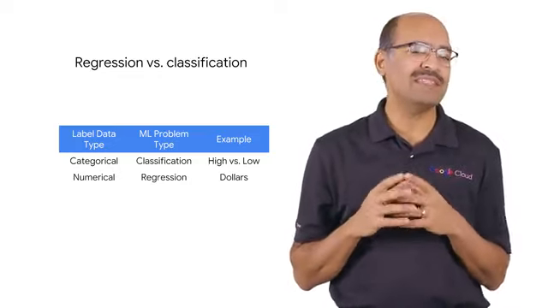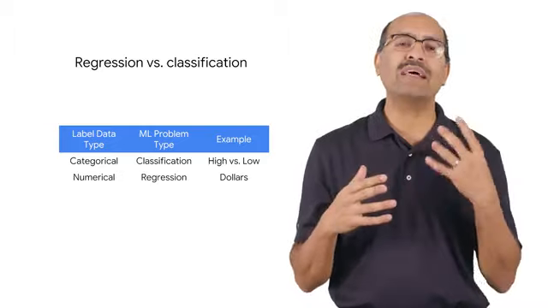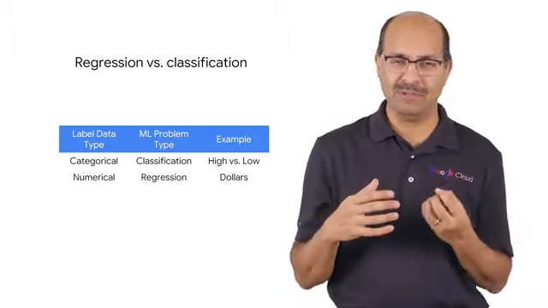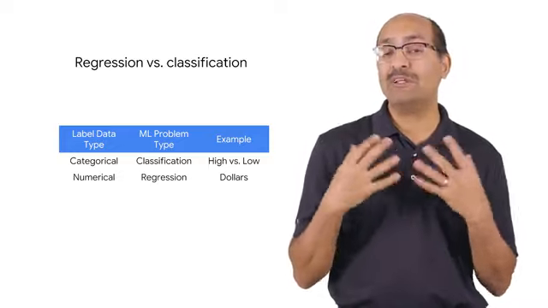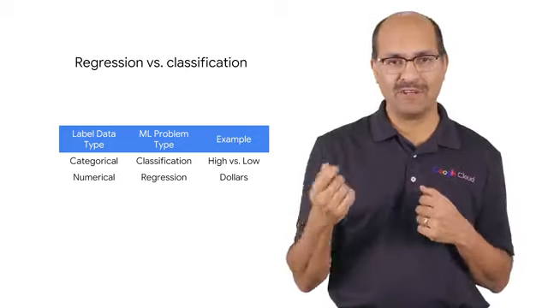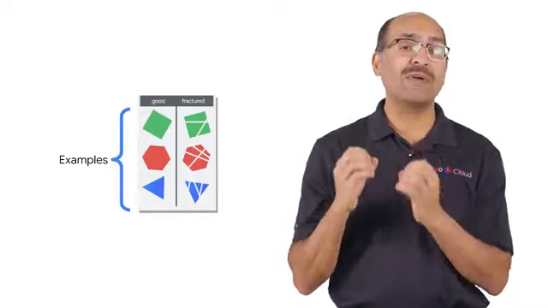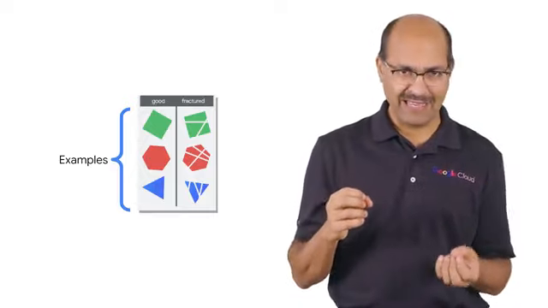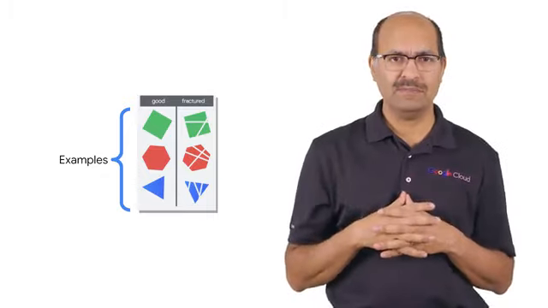In many ways, these are just implementation details, and you can simply think of whatever is being predicted as the label. Just remember that a machine learning model can be trained to predict either a number or a categorical value. So the label is a correct answer for the example. It's what we use to train the model.